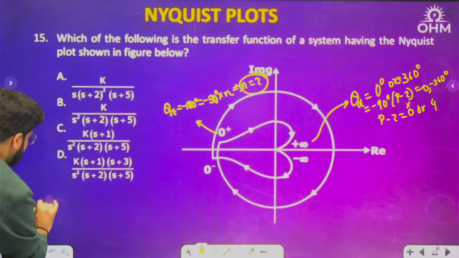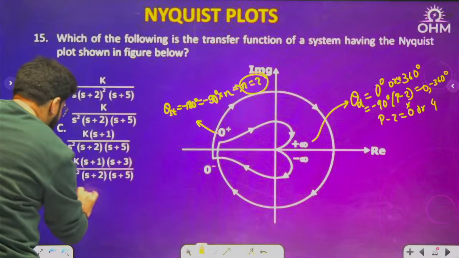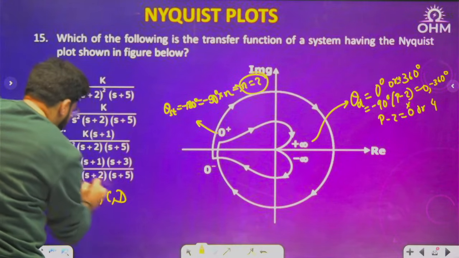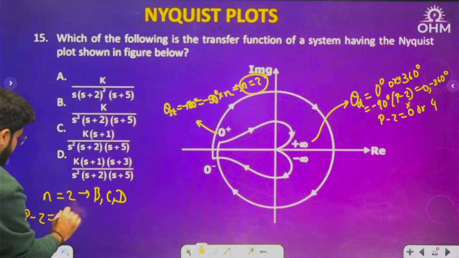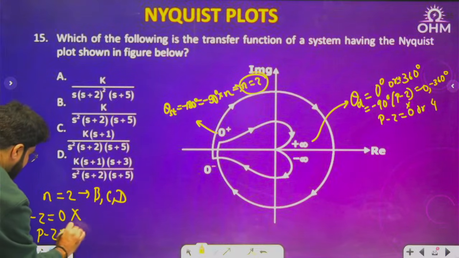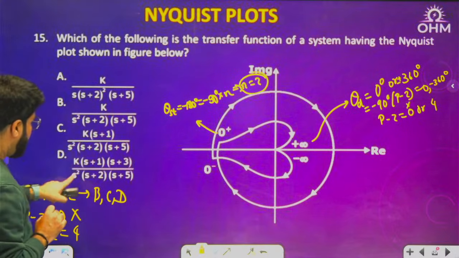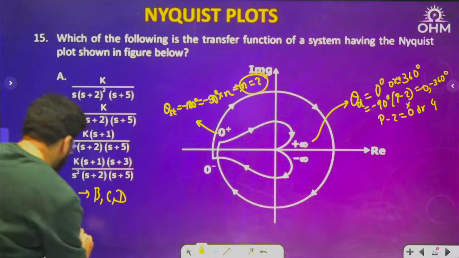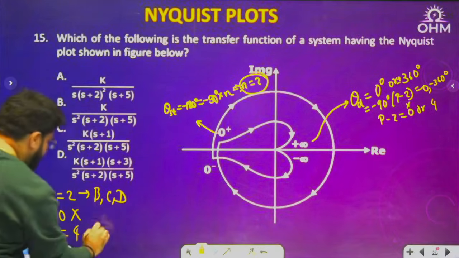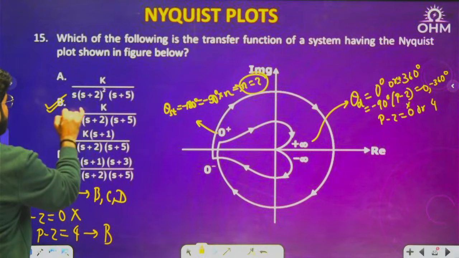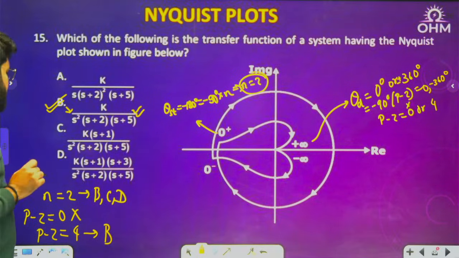Now see, we have two pieces of information. If I talk with N equal to 2, that is there in the three options, B, C or D. Okay, number of poles at origin. But P minus Z equal to 0 is not there in any option. P minus Z equal to 4. So the difference between poles and zeros: 4 poles and 1 zero, wrong. 4 poles and 2 zeros, wrong. 4 poles and no zero, this will be only in option number B. This is A, B. This will only be option number B. Okay, option number B, this one. Got it?